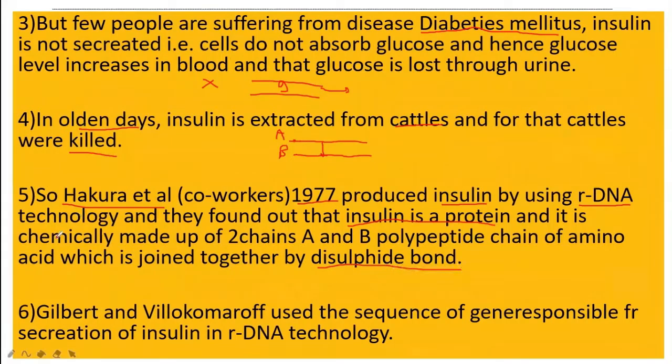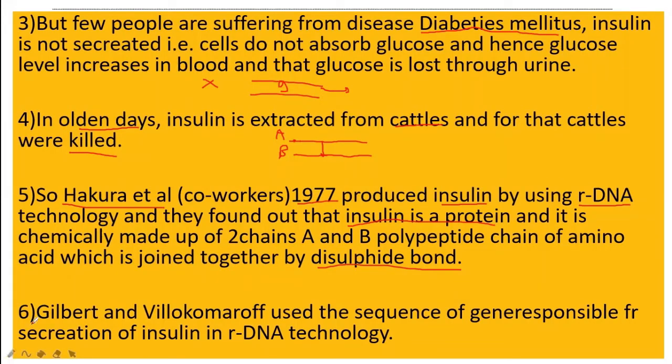So Hakura and Ital produced insulin by rDNA technology. He was the first person to tell us that insulin is nothing but protein, and the first to describe its structure: insulin is made up of two chains, the A polypeptide chain and the B polypeptide chain, joined together by a disulfide bond. In short, Hakura described the structure of insulin. Okay, now the structure of insulin was clear.